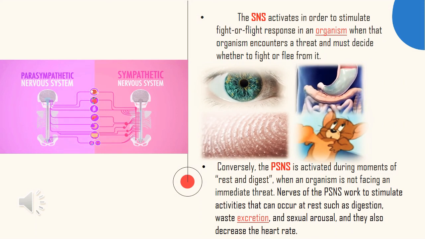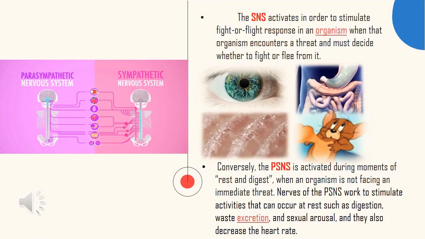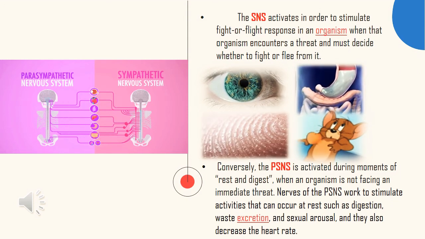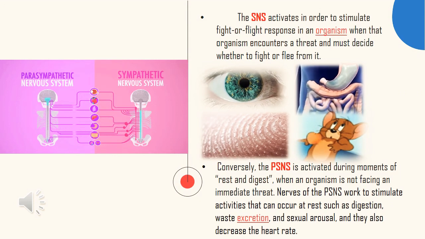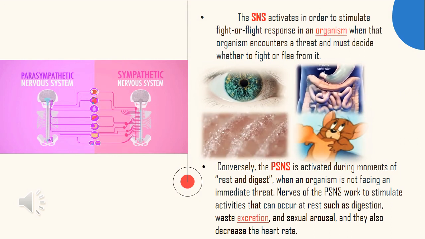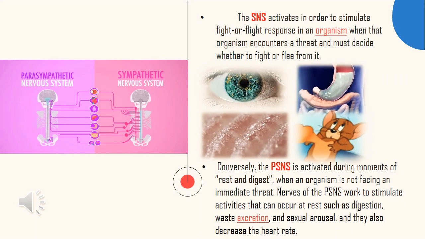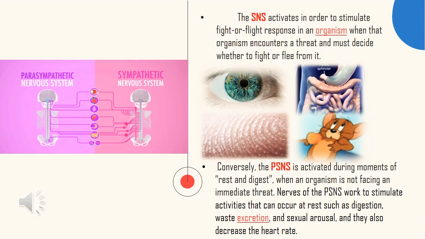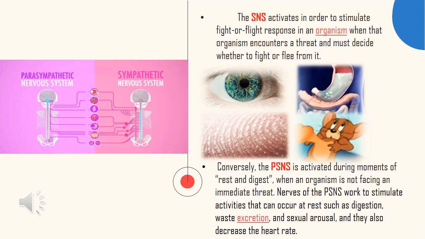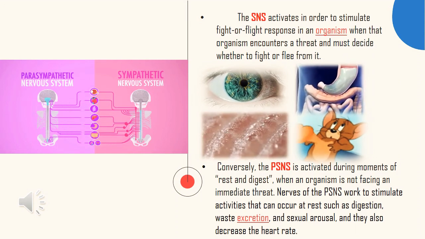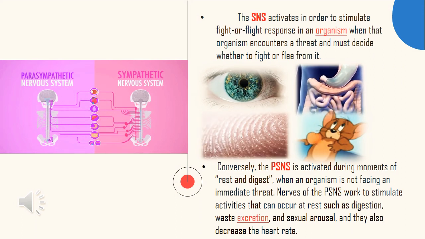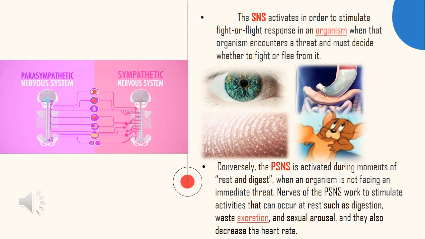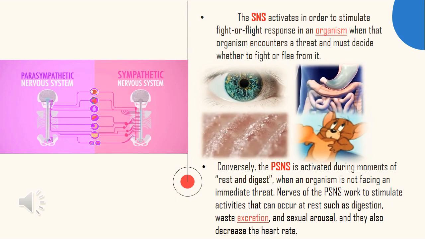Activation of the SNS causes the pupils of the eyes to dilate, inhibits digestion, increases sweat secretion, and increases the heart rate. Conversely, the PSNS is activated during the moments of rest and digest, when an organism is not facing an immediate threat. Nerves of the PSNS work to stimulate activities that can occur at rest such as digestion, waste excretion, and sexual arousal, and they also decrease the heart rate.